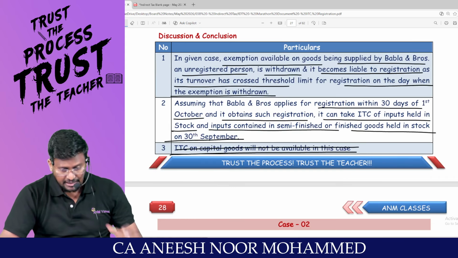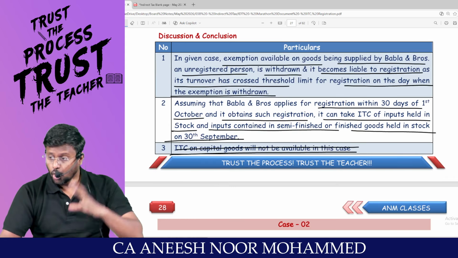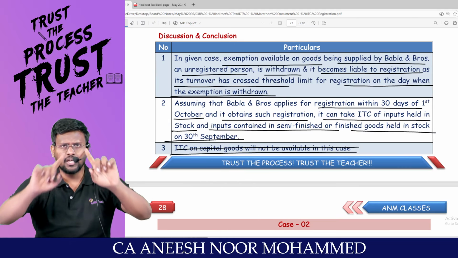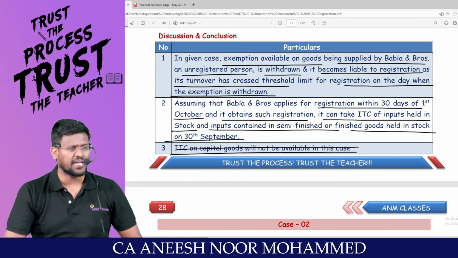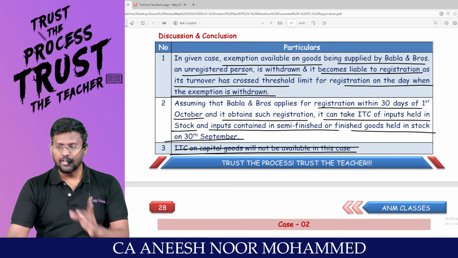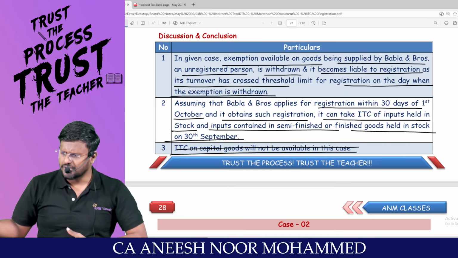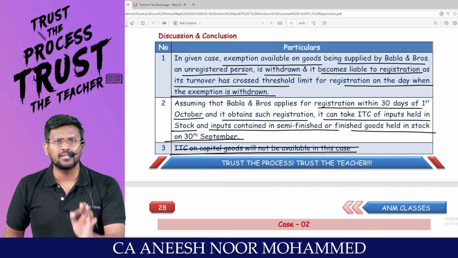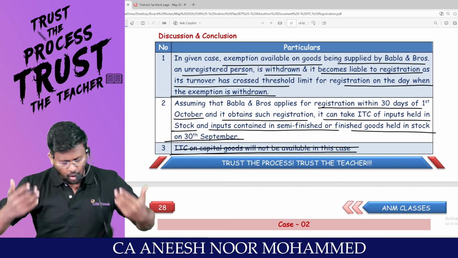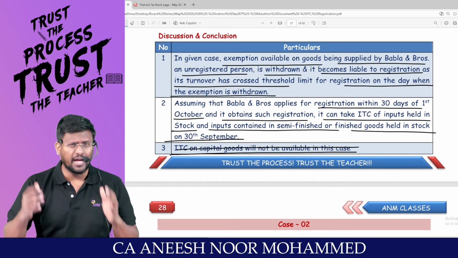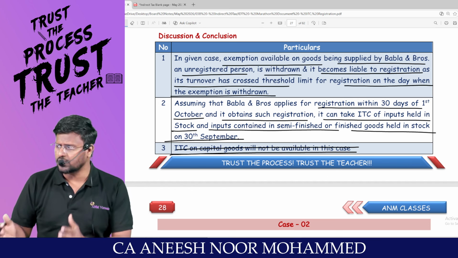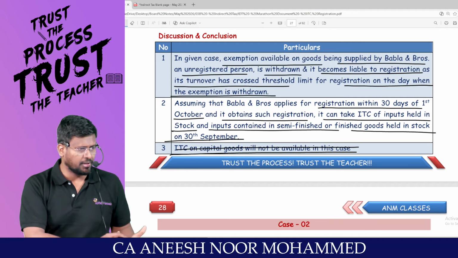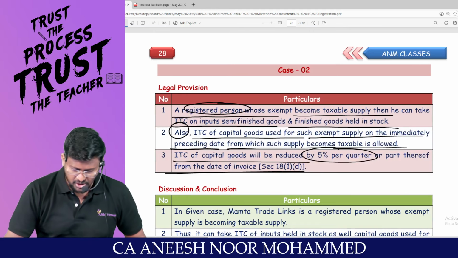Sir, basically this question is teaching us, or making us remember, the difference between 18 subsection 1 clause A and 18 subsection 1 clause D. If you are a pakka unregistered person moving to registration now, you will fall under 18 subsection 1 clause A. Sir, if I was already a registered person, but I was having some exempted goods or services, but it has become taxable, then you will fall under 18 subsection 1 clause D.